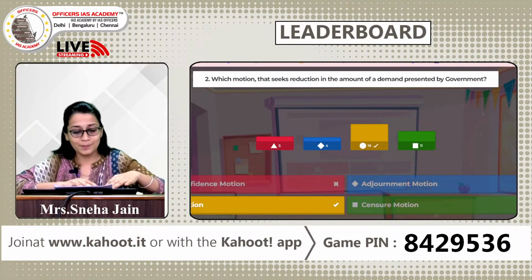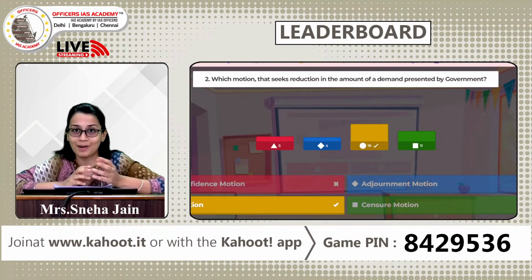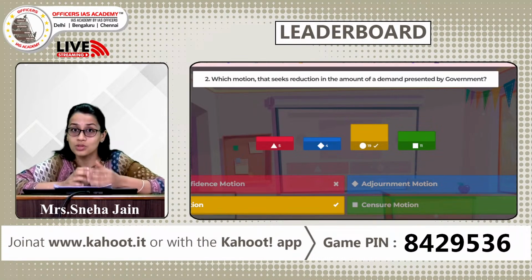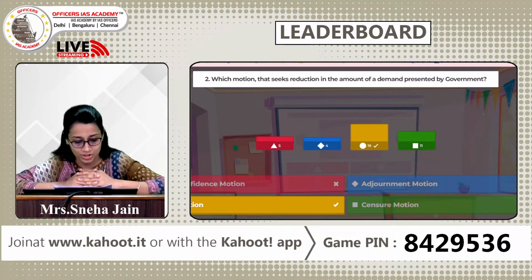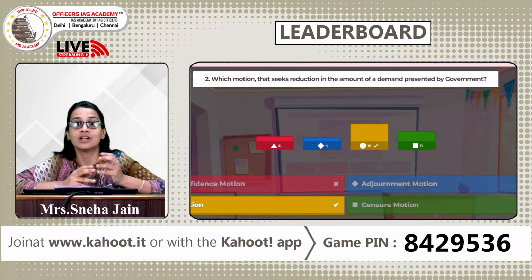Now it is very interesting to see how the parliament functions. We are electing our representatives to the parliament, and there they have their own rules of procedure to discuss, debate, to hold the government responsible, to criticize, and one of the tools of parliamentary procedure is motion. So what is a no confidence motion? It is generally moved by the opposition when they do not have confidence in the government. Once this motion is passed, that government will have to resign.